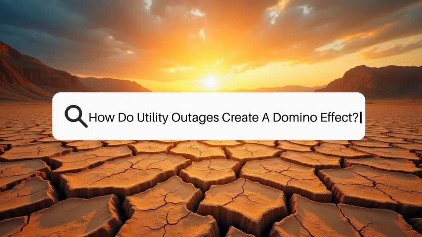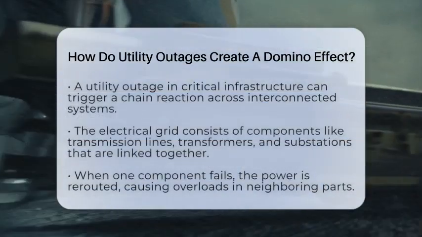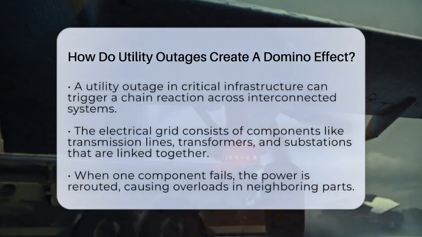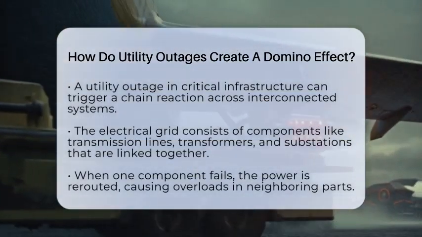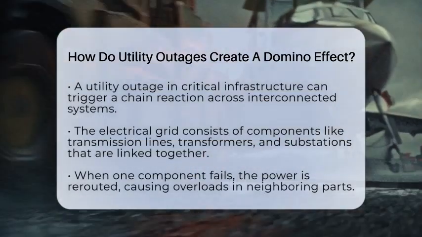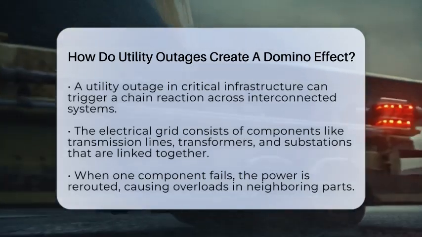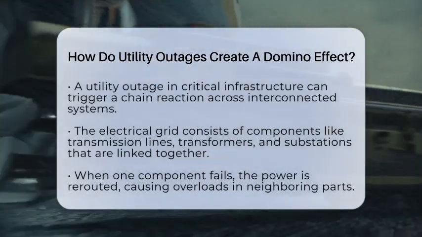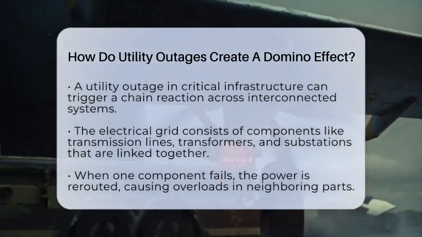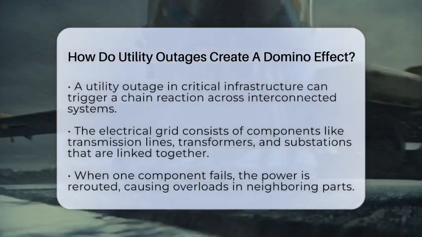How do utility outages create a domino effect? Imagine flipping a single switch and suddenly everything connected to it starts to fall apart. That's what happens when a utility outage occurs in critical infrastructure systems. When one part of the electrical grid fails, it doesn't stay isolated. Instead, it triggers a chain reaction that can quickly spread across the entire network.